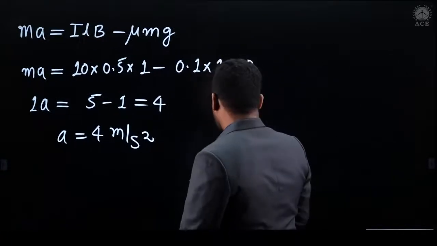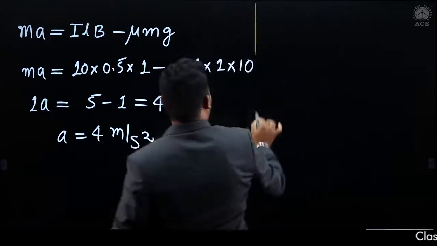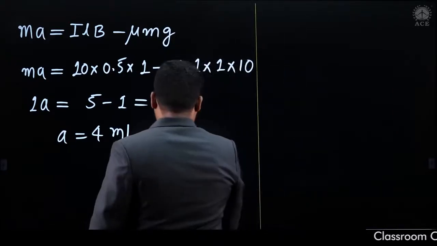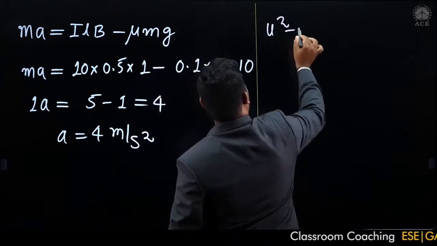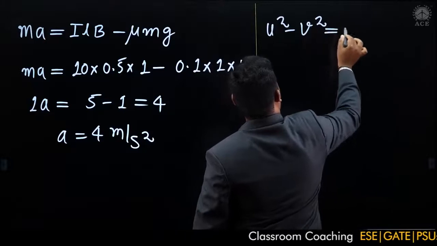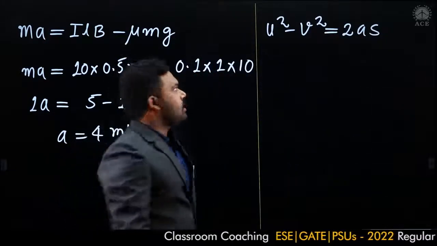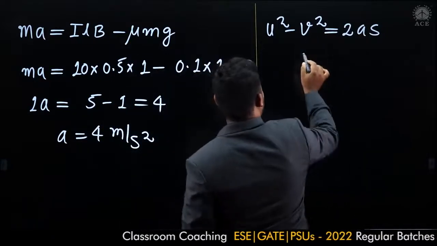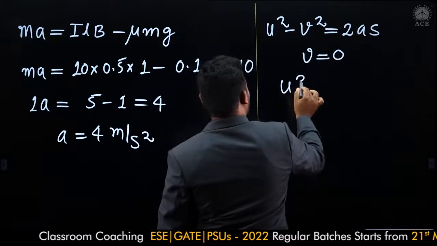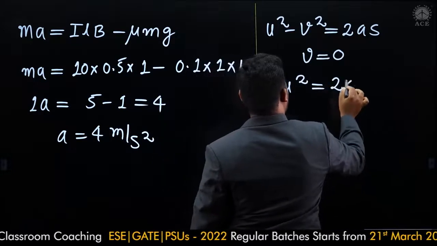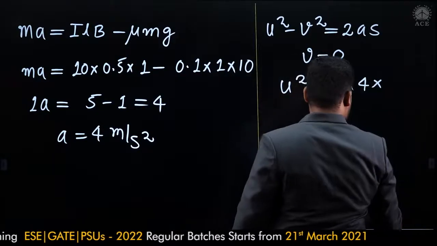So we know that from your kinematics, from the basics of the kinematics, u square minus v square is equal to 2as. Here v is the initial velocity. Initial velocity is equal to 0. So here it is u square is equal to 2 into a. What is the acceleration? It is 4, into what is the distance it is moving?